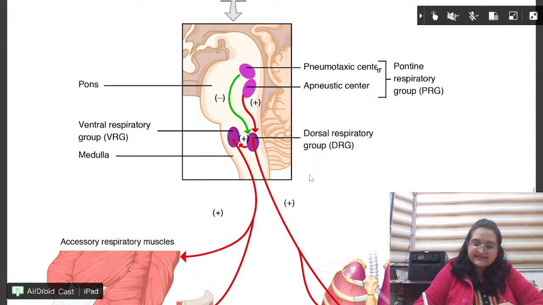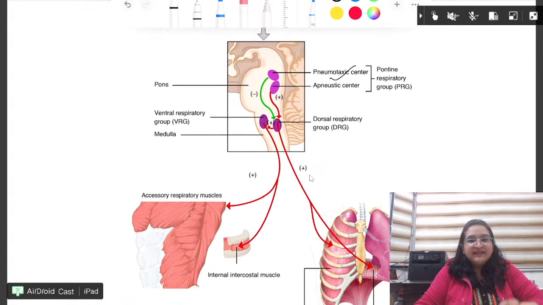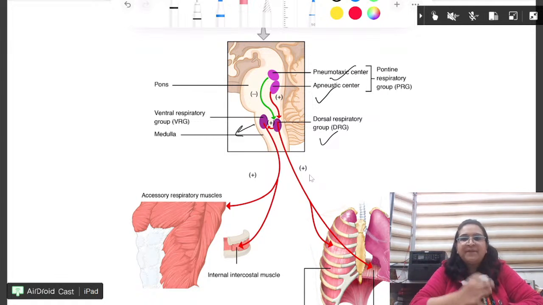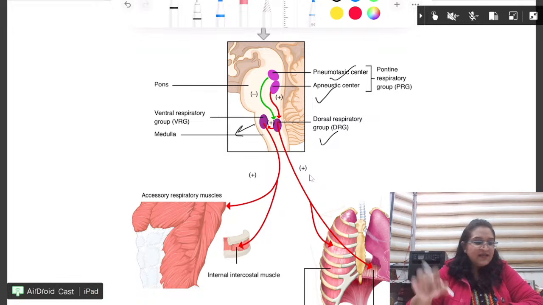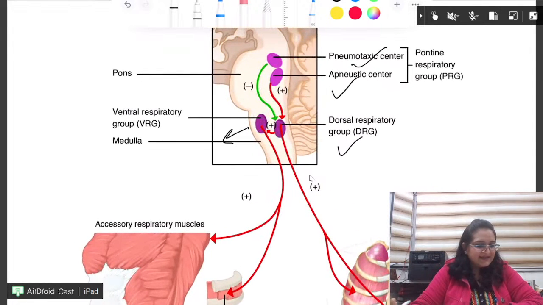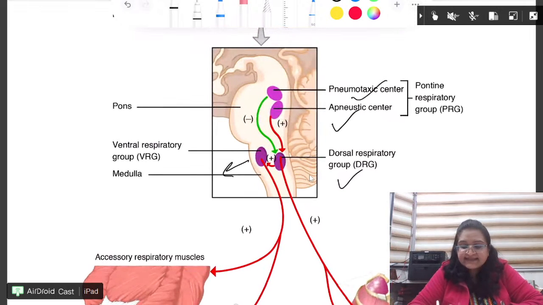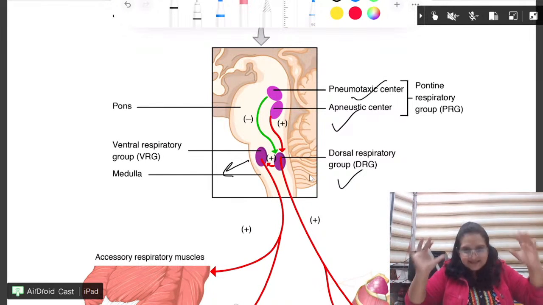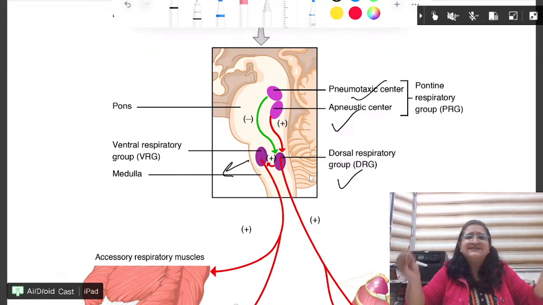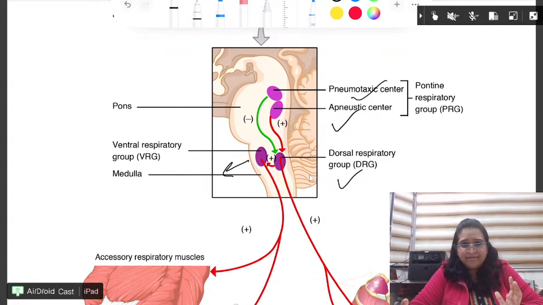So first one is the pneumotaxic center. Then down is apneustic. Then the DRG and ventral respiratory group are in the medulla. The pre-Botzinger is considered part of the VRG only. But if they ask you pacemaker, you will not answer VRG, you will answer pre-Botzinger. Please see this diagram very carefully. It is a recent exam question, and it might come again.